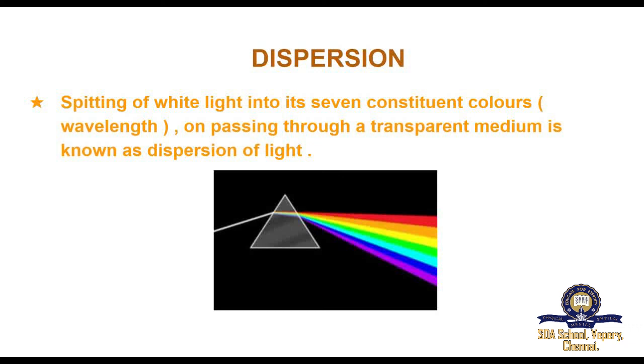You know that refraction of a light ray in a medium depends on its speed. As each colored light has a different speed, the constituent colored lights are refracted to different extents inside the prism. Moreover, the refraction of a light ray is inversely proportional to its wavelength.